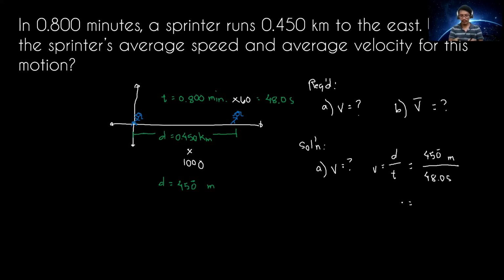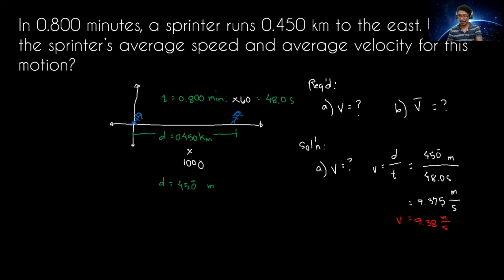450 divided by 48 is 9.375 meters per second. The unit in the numerator is meters, the unit in the denominator is seconds. But remember, we need 3 significant figures. That is why it should be 9.38 meters per second. So our average speed is 9.38 meters per second.